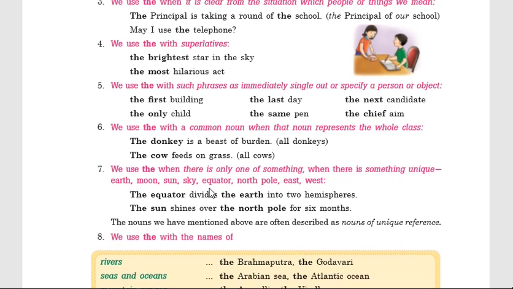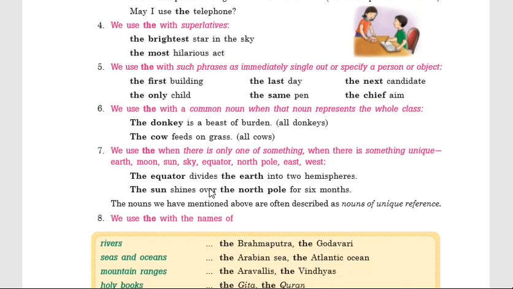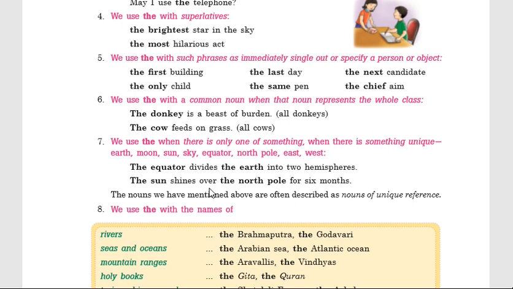Thereafter, rule number 4: we use "the" with superlatives. We all know that adjectives and adverbs have 3 degrees: positive, comparative and superlative, like tall, taller, tallest.